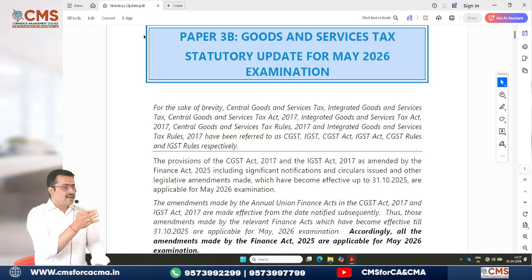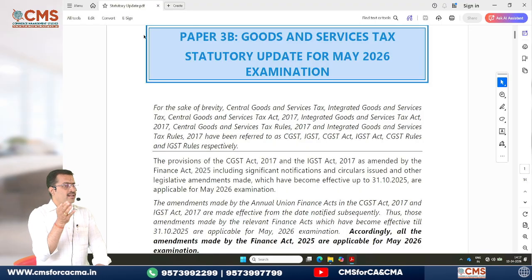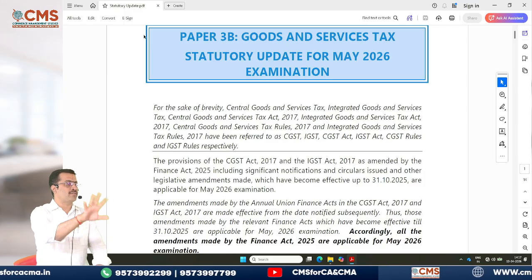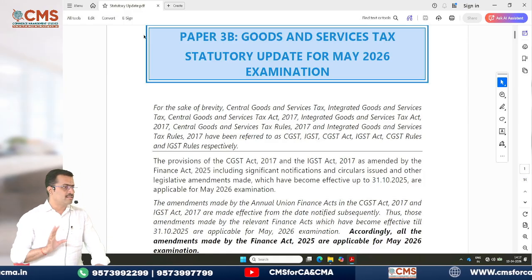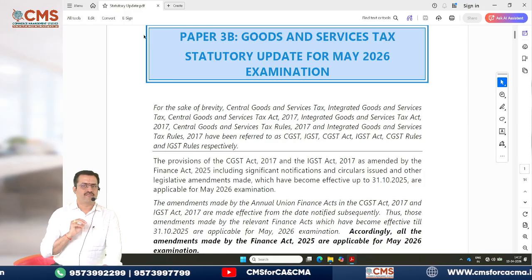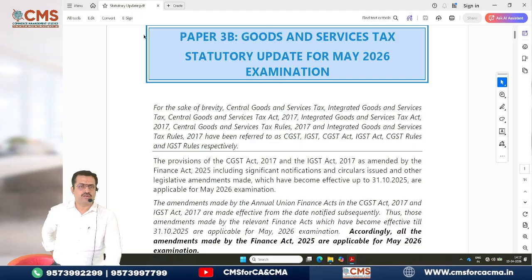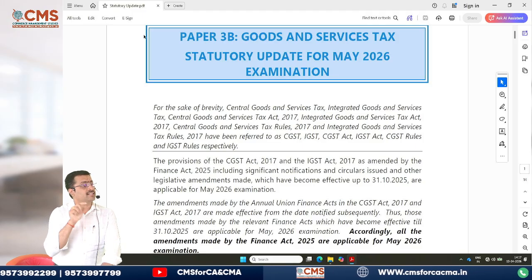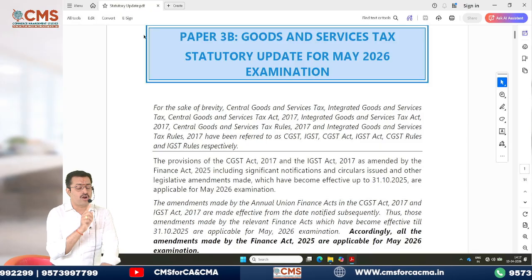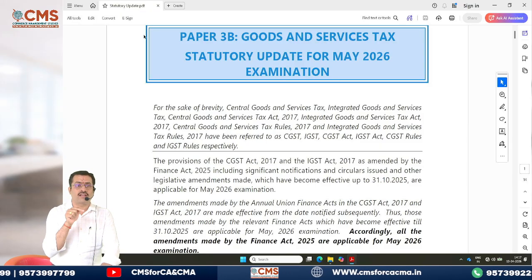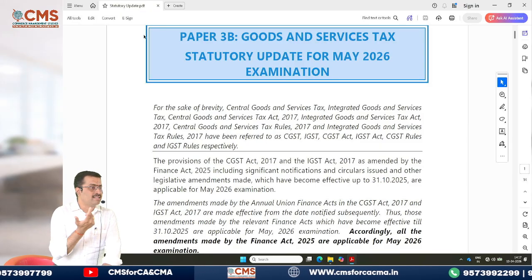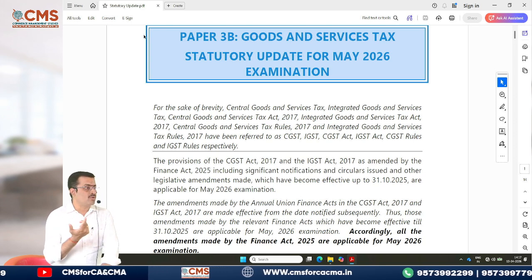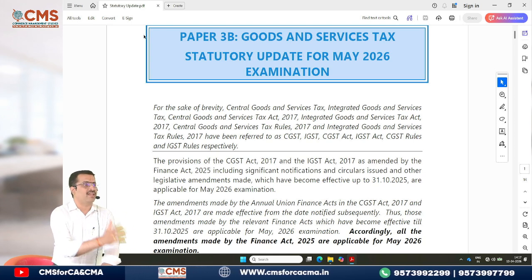So this undenatured alcoholic liquor for human consumption also is excluded from the scope of GST, because this came up as a discussion for many people. It came up saying that what about this one, whether GST is applicable, because you are saying GST is not applicable only on alcoholic liquor for human consumption. What about this undenatured, extra neutral alcohol? So CBIC gave a clarification.